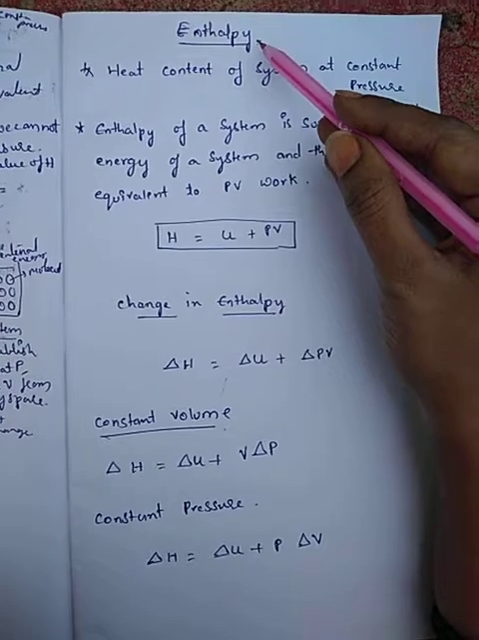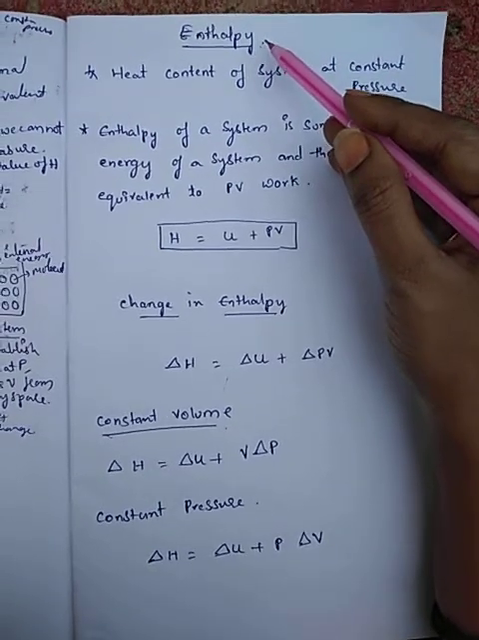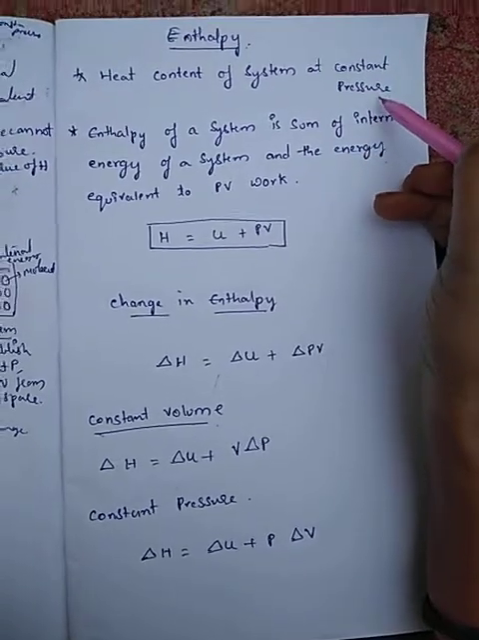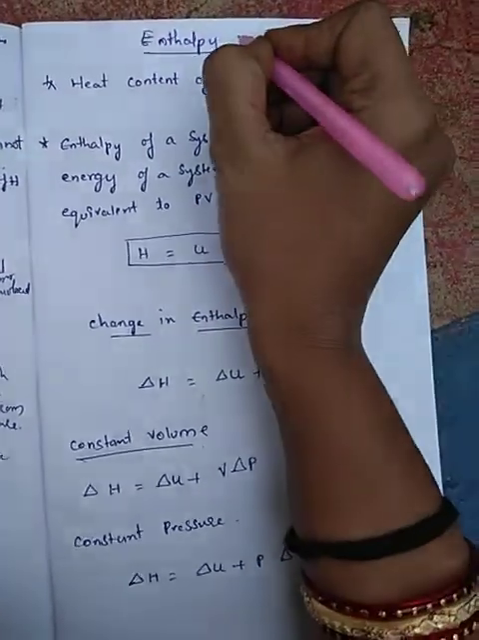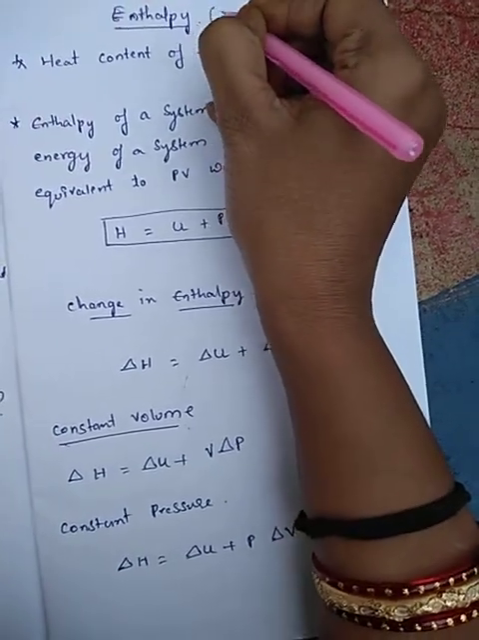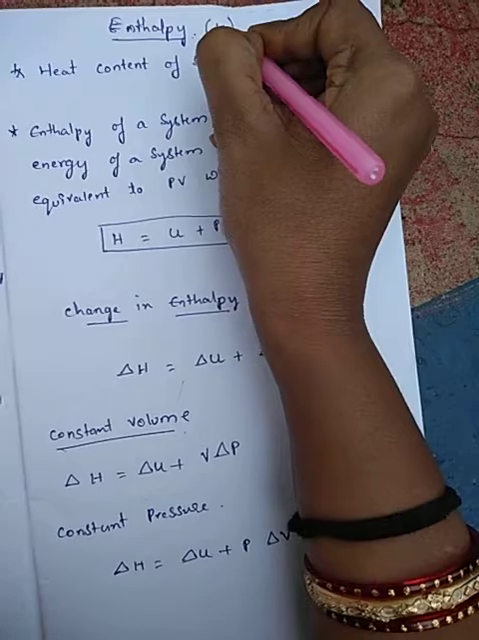So, enthalpy you have already learned in physics, but enthalpy is nothing but the heat content of a system at a constant pressure. So, at a constant pressure, the heat content we are calling an enthalpy. It is denoted by the letter H.